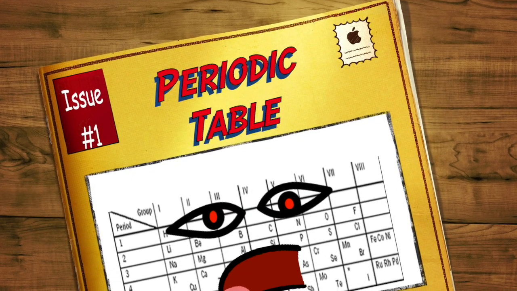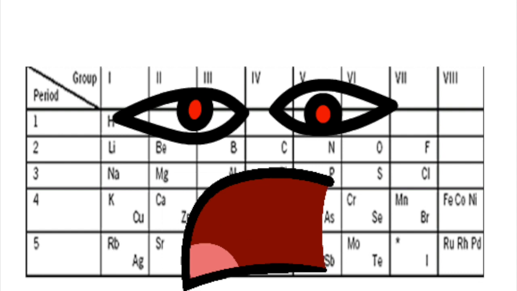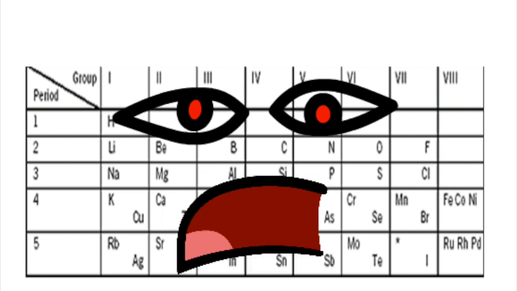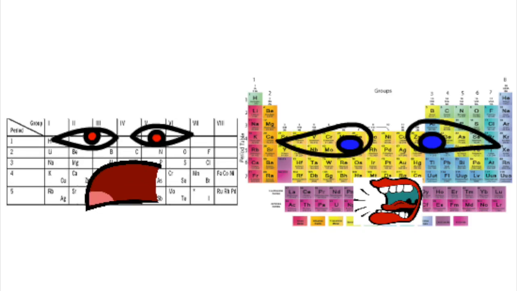Hello, I am the periodic table. I was invented in 1864 by Lothar Meyer with 28 elements, and here is my friend, the modern day periodic table. Hey bros, I am the modern day periodic table, and I was invented on March 6, 1869 by Dmitry Mendeleev.